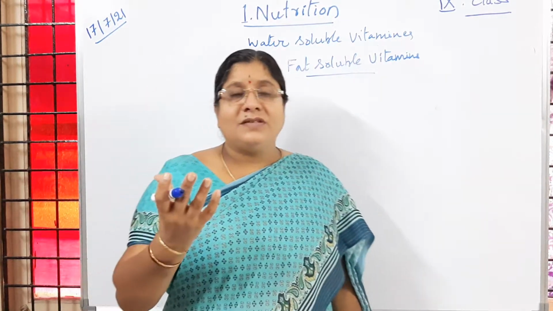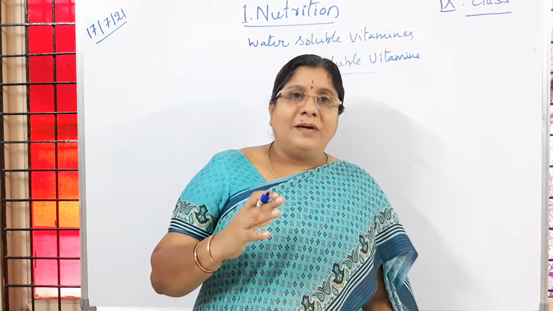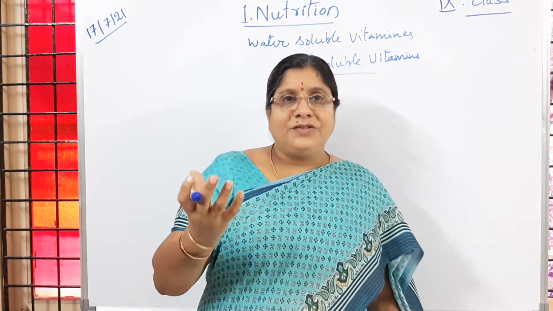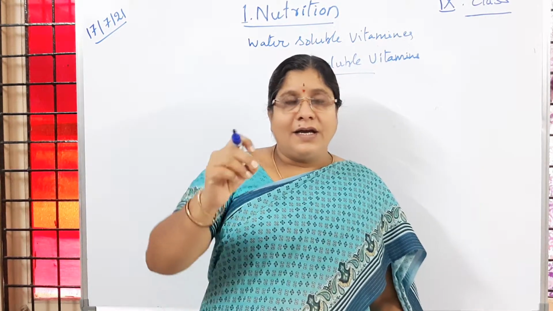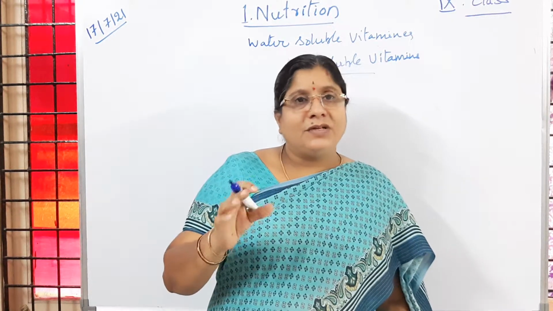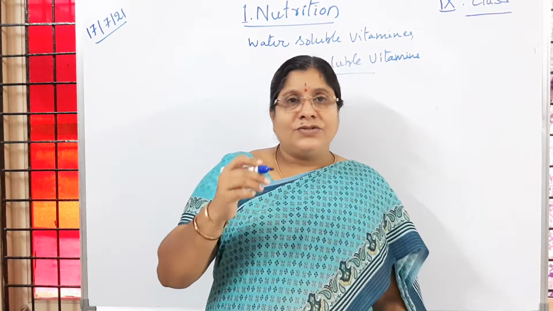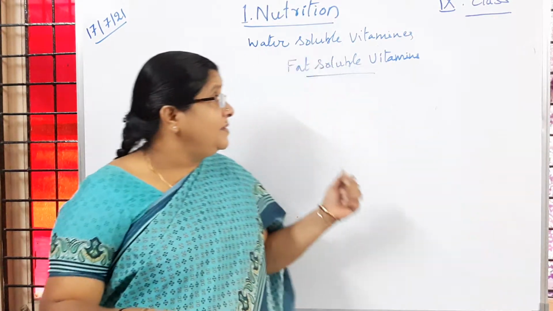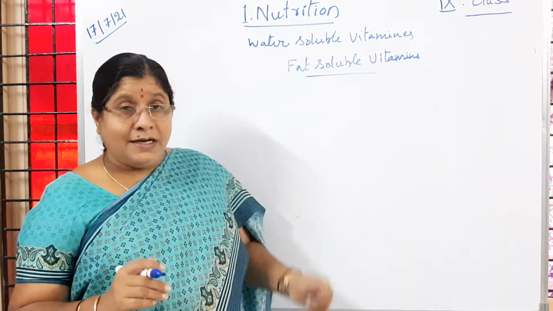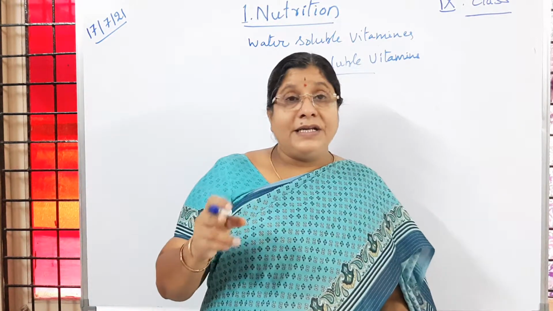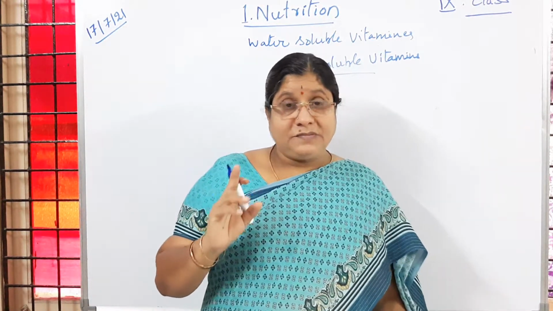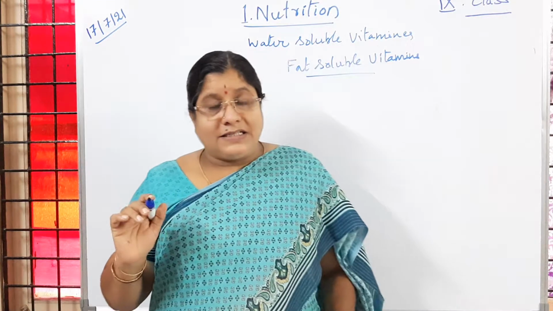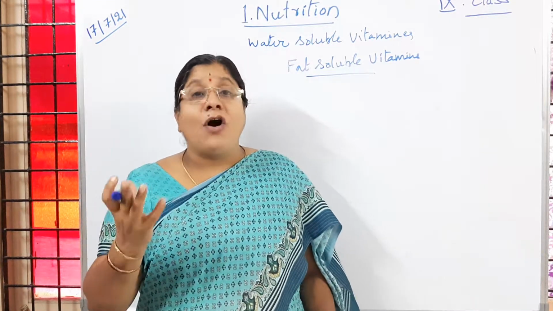Understood? Suppose you know what water solubility means. If you take a glass of water and mix a spoonful of sugar, we get sugar solution. So sugar is dissolving in water, whereas vitamins A, D, E and K are soluble in fats and organic molecules, just like oil.